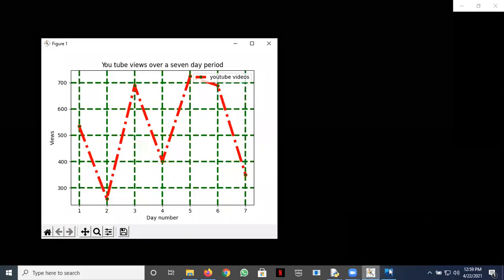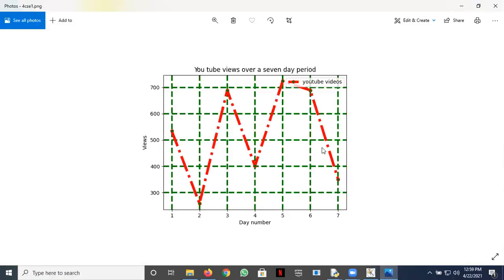Let's hope it appears soon. Yeah, it's not appearing. Some problem on my photos app. Yeah, now it's come. You can see now it looks a better one here.